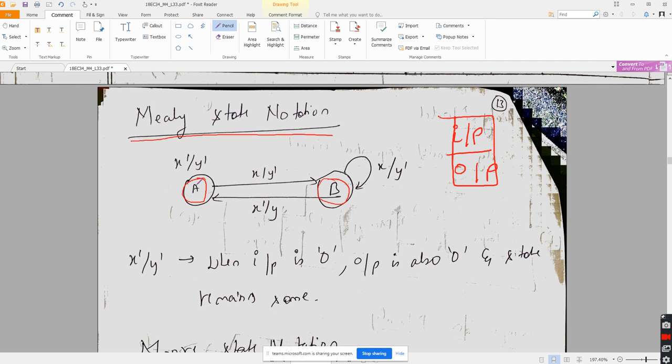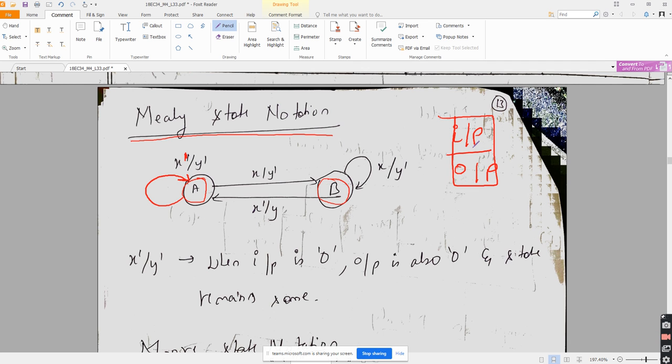So I am in state A. This machine is telling me when I will go to state B and when I will stay in state A. Is that understandable? There is one more arrow missing. I will tell you what this arrow is. So look here, X bar. I have written a bar here. What does X bar slash y bar mean?